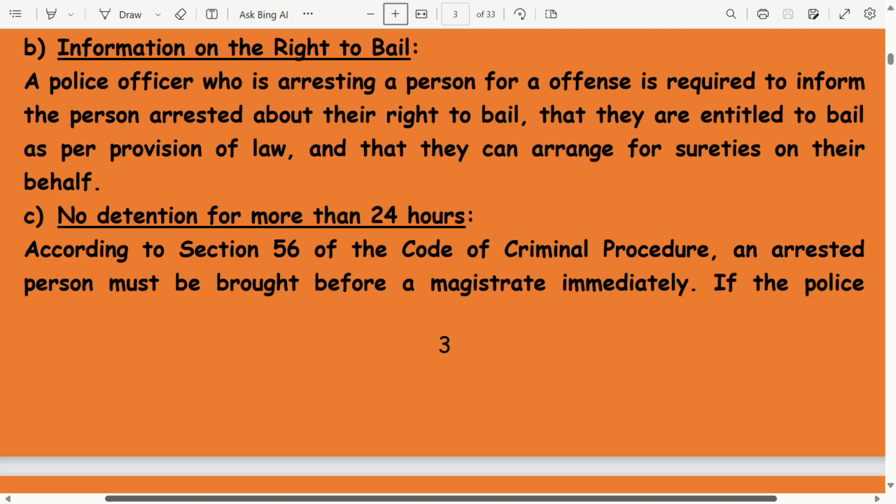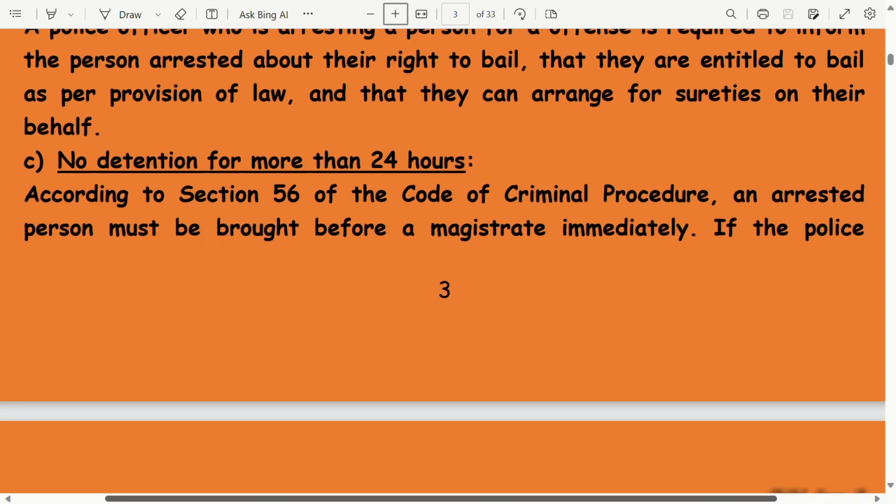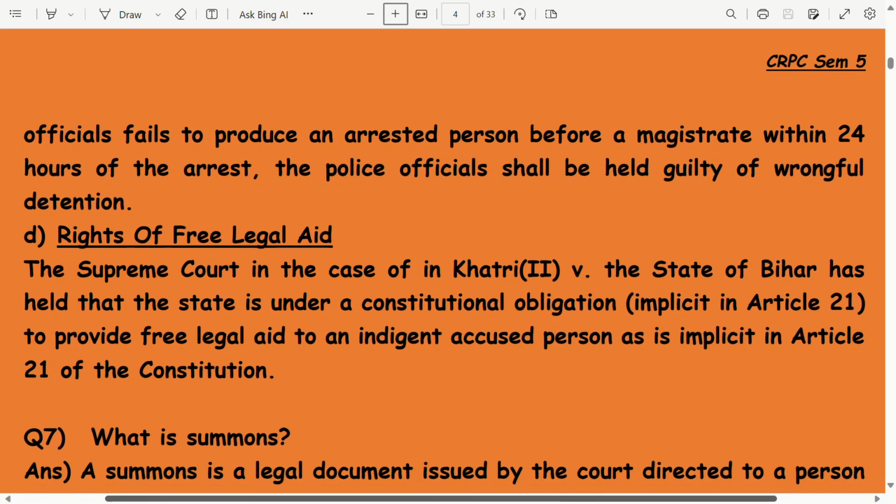According to Section 56 of the CrPC, an arrested person must be brought before a magistrate immediately. If the police official fails to produce an arrested person before a magistrate within 24 hours of the arrest, the police official shall be held guilty of wrongful detention.